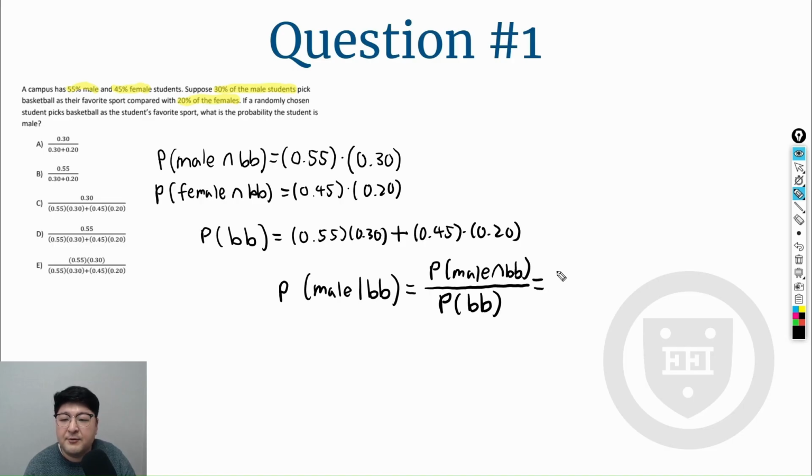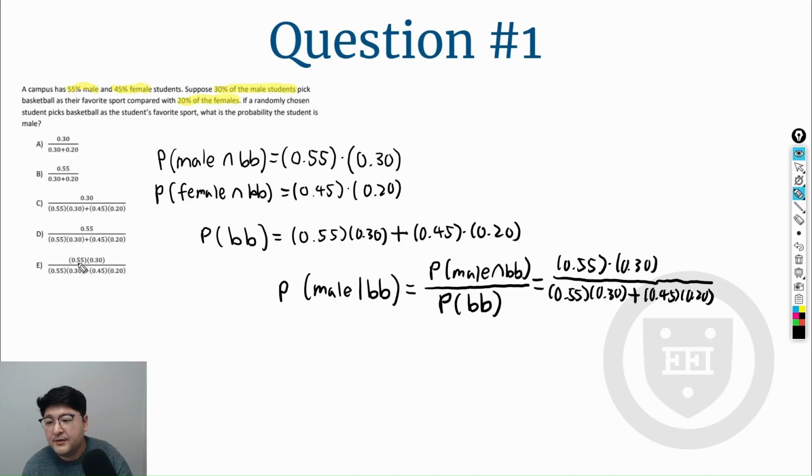So our answer will be 0.55 times 0.30, divided by the sum 0.55 times 0.30 plus 0.45 times 0.20. So our answer will be E.